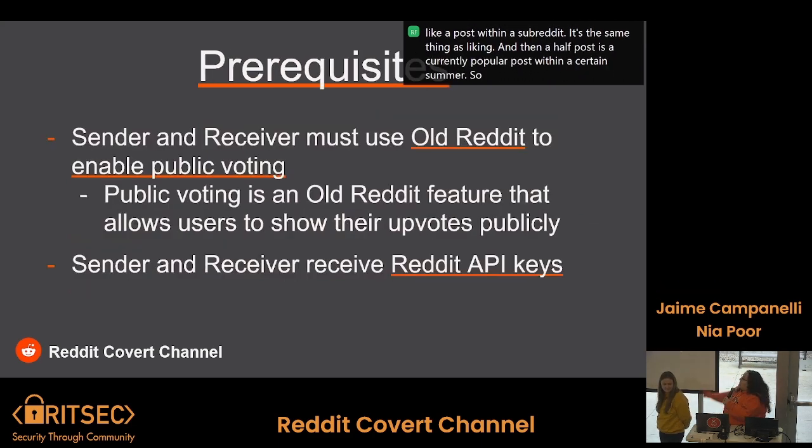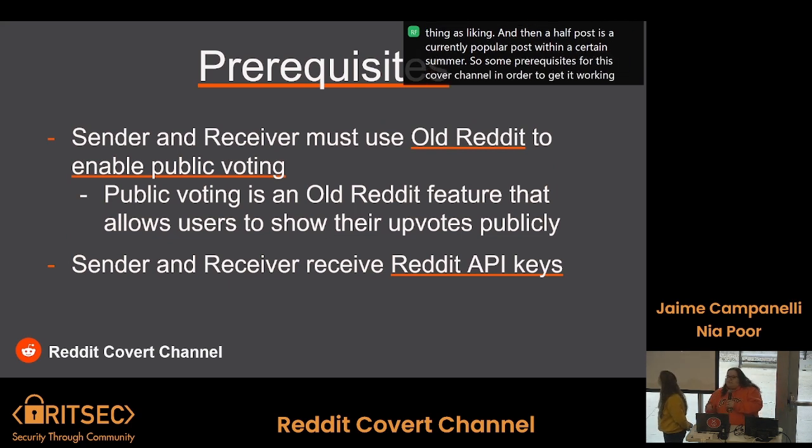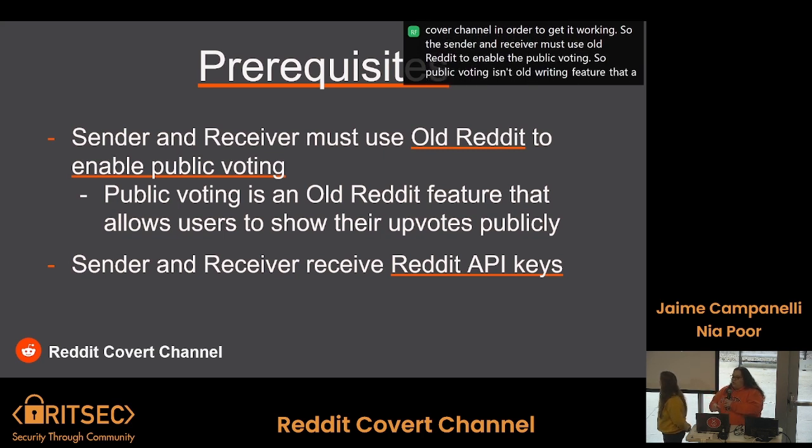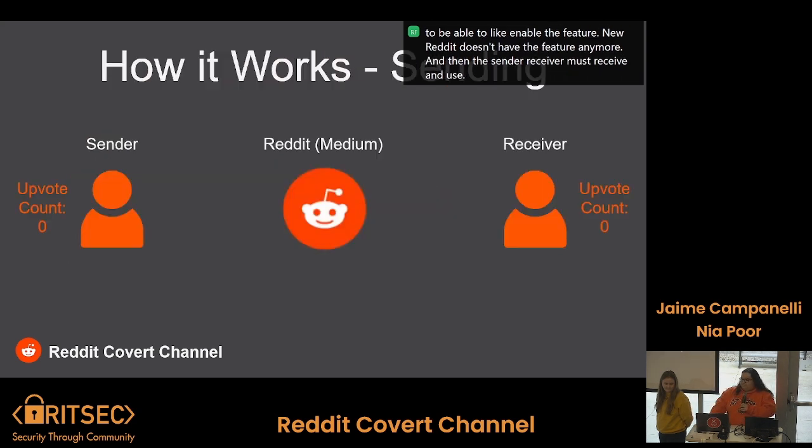Some prerequisites for this covert channel to work. The sender and receiver must use old Reddit to enable public voting. Public voting is an old Reddit feature that allows users to show their upvotes publicly. They don't have to stay within old Reddit, they just have to be in old Reddit to enable the feature, because new Reddit doesn't have the feature anymore. And the sender and receiver must obtain and use Reddit API keys.